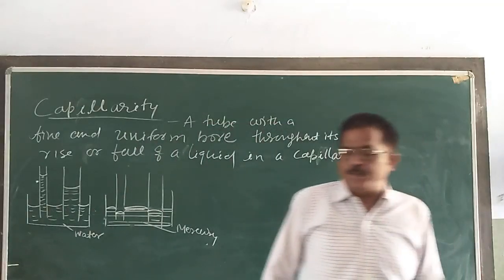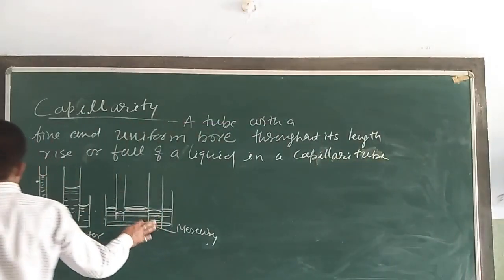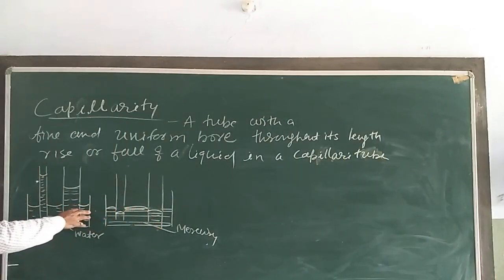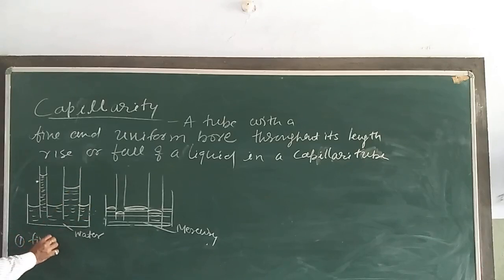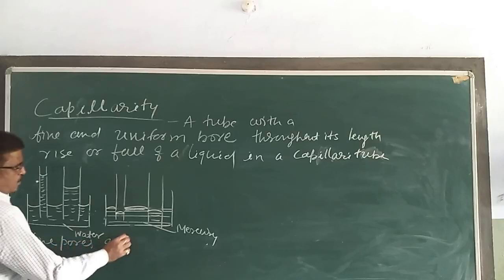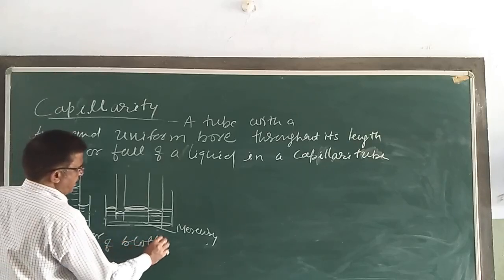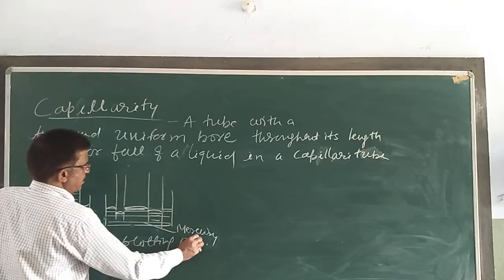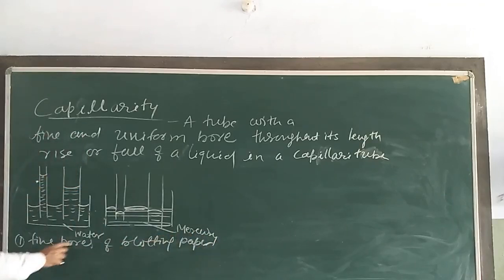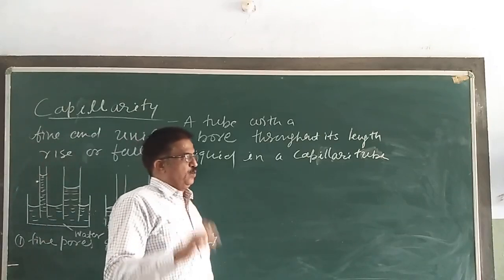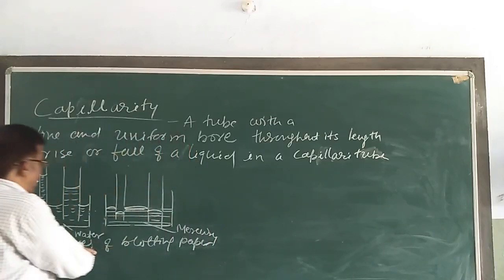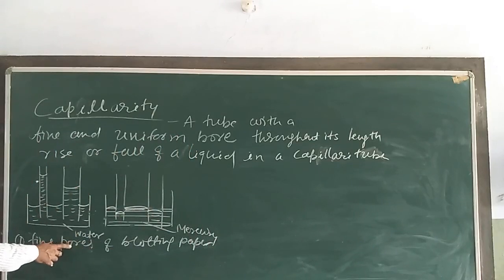Common examples of capillarity: the fine pores of blotting paper act like a capillary tube. वो कैसा बिहेव करते हैं blotting paper के ऊपर जो छोटे छोटे छिद्र होते हैं?